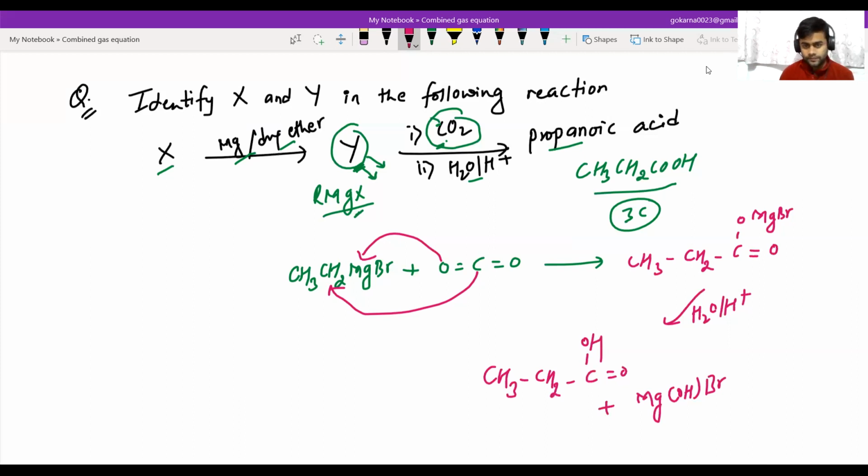So we find that compound Y is ethyl magnesium bromide.